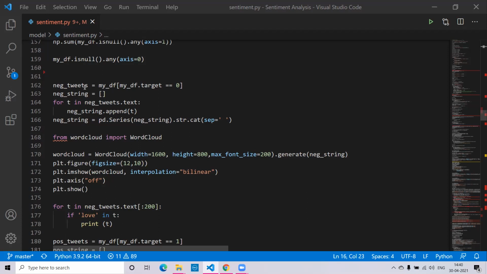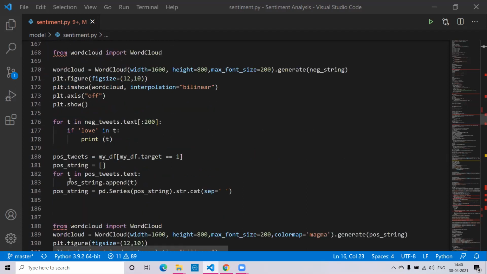So over here we have given negative tweets and we have tokenized them into a negative string array. Then down over here we have also created a positive string, and we have tokenized all the positive words present in the positive tweets into the positive string array.